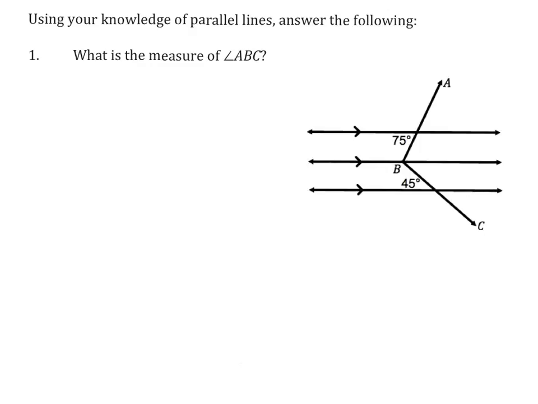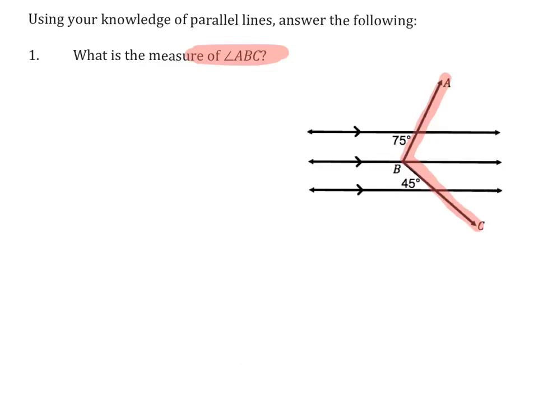This first question says, what is the measure of angle ABC? So you want to be careful. We're talking about this angle right here, and it appears as though it would almost be difficult to find. One of the things that you need to realize is that if we have parallel lines, and we know these lines are parallel because of this symbol and this symbol, we're going to look for alternate interior angles.